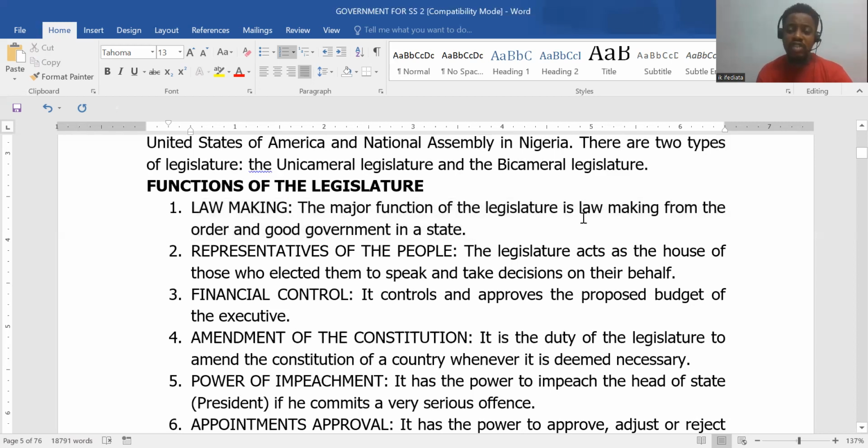The major function of the legislature is lawmaking for the order and good government of the state. They make laws, basically. They represent the people. We elect them and put them there to make laws on our behalf. Don't forget the topic, indirect or representative democracy. Financial control: they approve the budget, they approve spending of the government. They are the ones that give their assent to it. When the government wants to take a loan, it goes through their doorsteps.